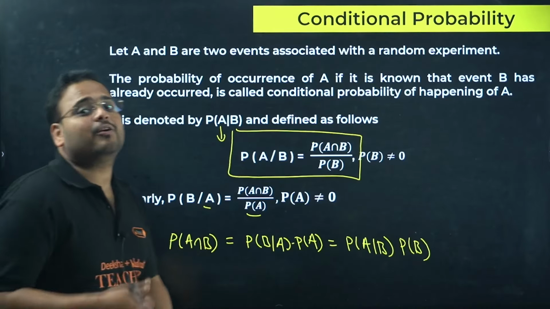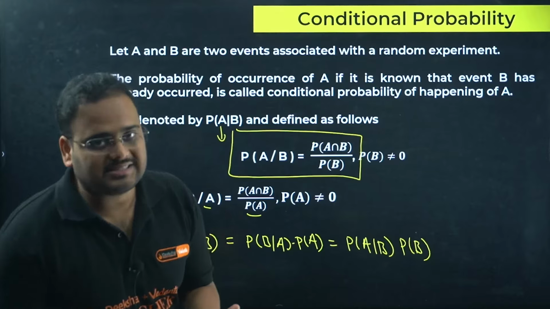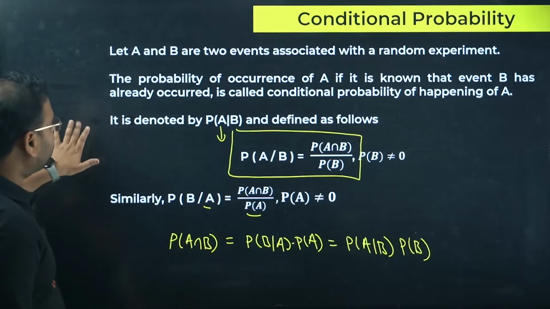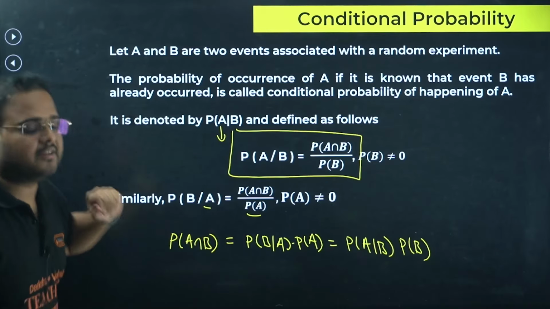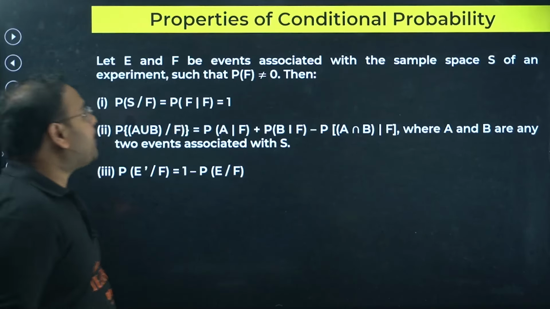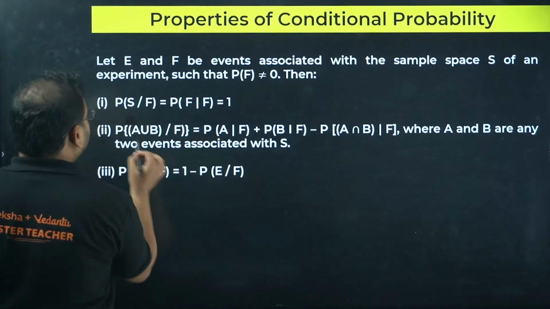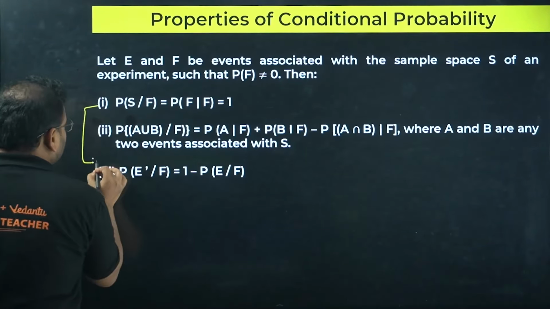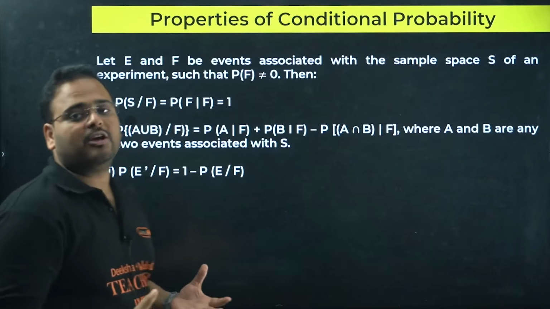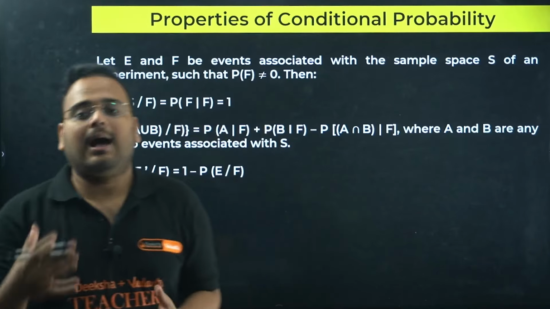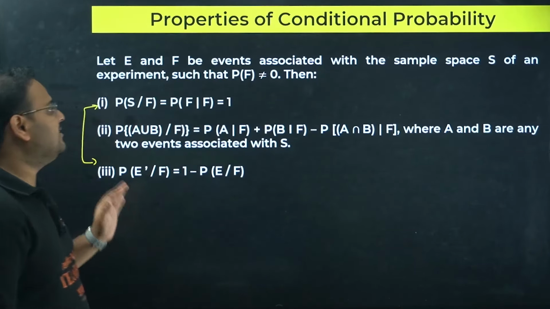I'll talk about it when I go to the partition of a set, okay? Then this part will become much clearer. Next, properties of conditional probability. In this too, of course, this is also important, but from an exam point of view, these two are the ones where the question actually appears from. You'll find the applications of these two statements very clearly and straightforwardly.